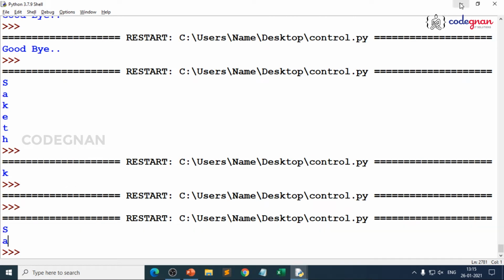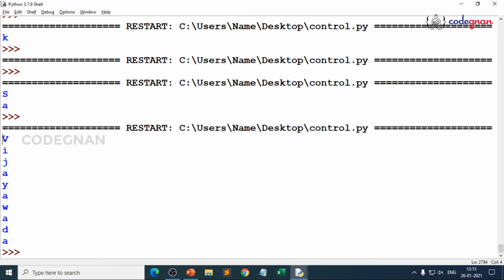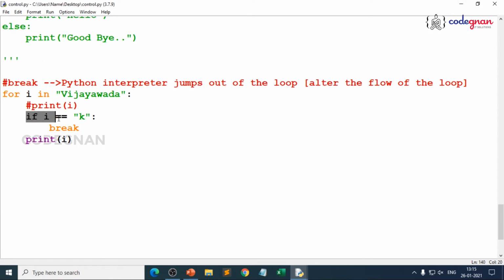Depending on the use case, you can give anything. If you want to go for any name, suppose I give Vijayawada, and you write if i is equal to k and break, do you have a k alphabet? No, right? You see the result over there. What happens? You get each and every alphabet because this condition is not matching. If the condition is not matching, nothing will be executed, right?